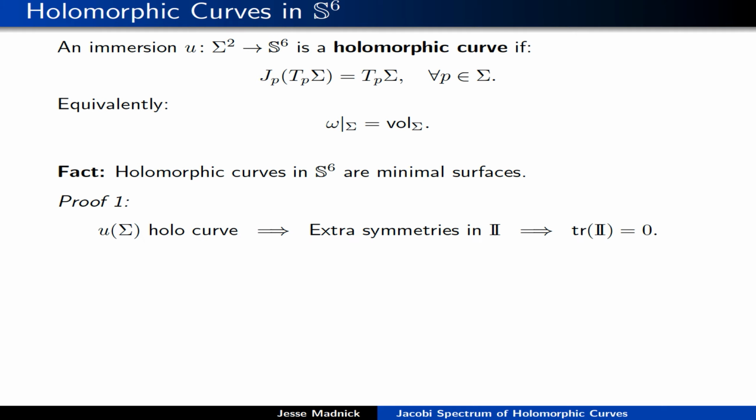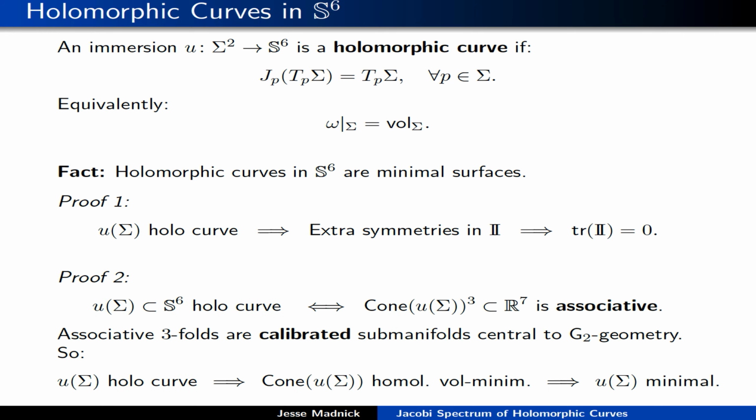Here are two different sketches of proofs that I like and find enlightening. One proof goes like this. Suppose you have a holomorphic curve. Then you can see without too much work that this implies there are extra symmetries in the second fundamental form. Those symmetries imply that the trace of the second fundamental form is 0, which means that the holomorphic curve is minimal. So you can just write it down.